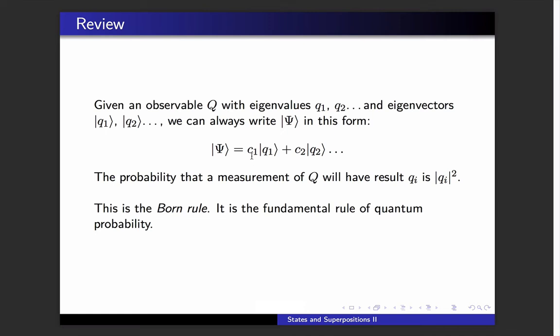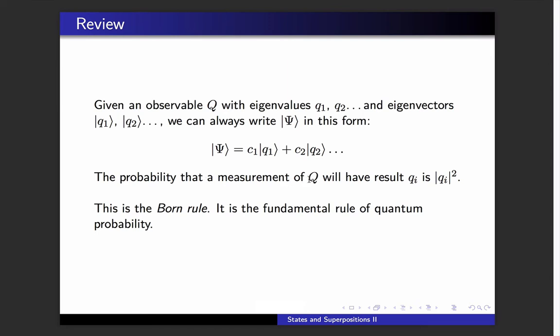We'll be able to find numbers C1, C2, and so on that make psi into a vector sum of the Qi vectors multiplied by appropriate numbers. This means we're writing psi as a superposition of the eigenvectors of Q. We could write psi as a superposition of any quantity we liked, and we're just saying suppose that quantity is some quantity Q.